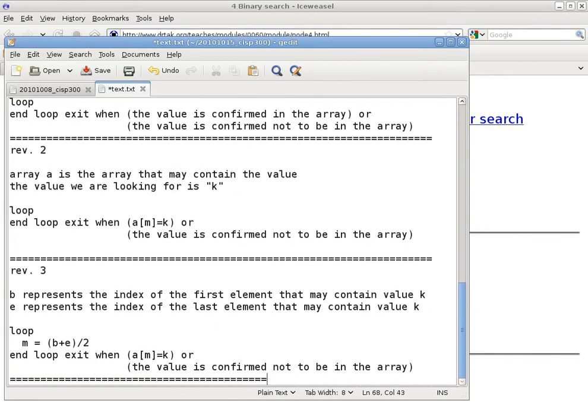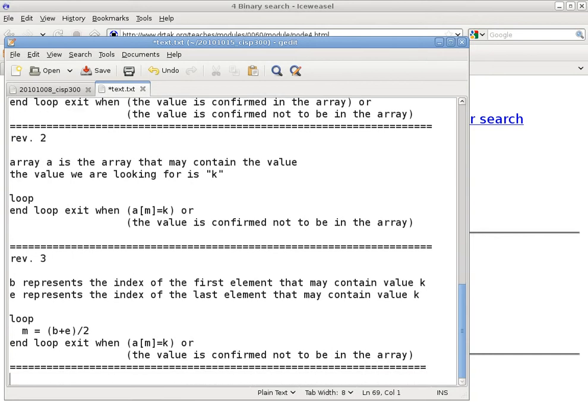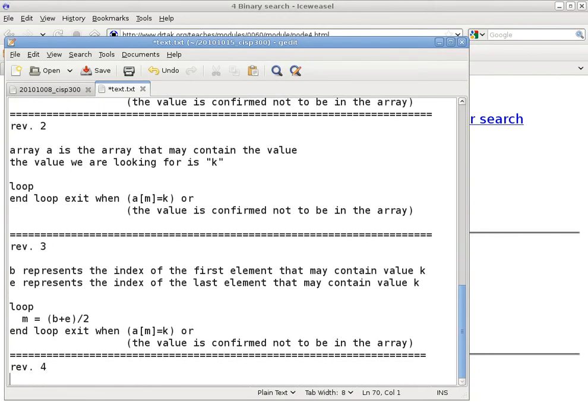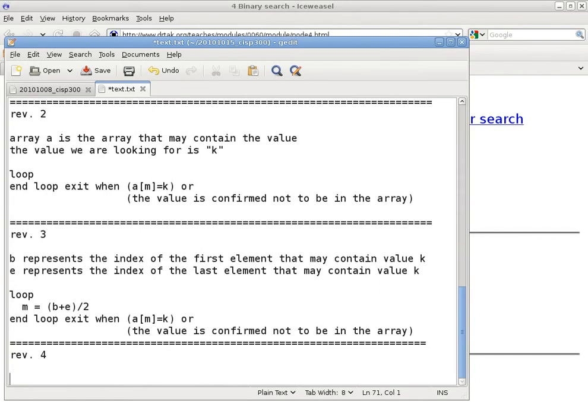And every time I have a major change or major addition to the algorithm, I make it its own revision, and then we move on.